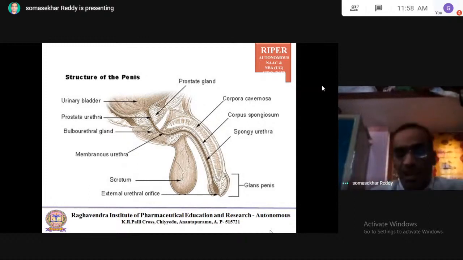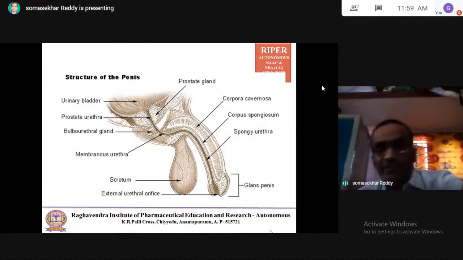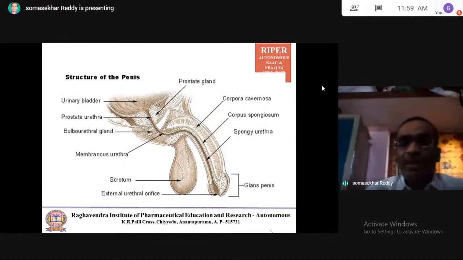External urethral orifice: through this orifice there is ejection of the sperm, and also output of the urine. That's why there is a link with the urinary bladder. The urinary bladder is the temporary storage site for urine.